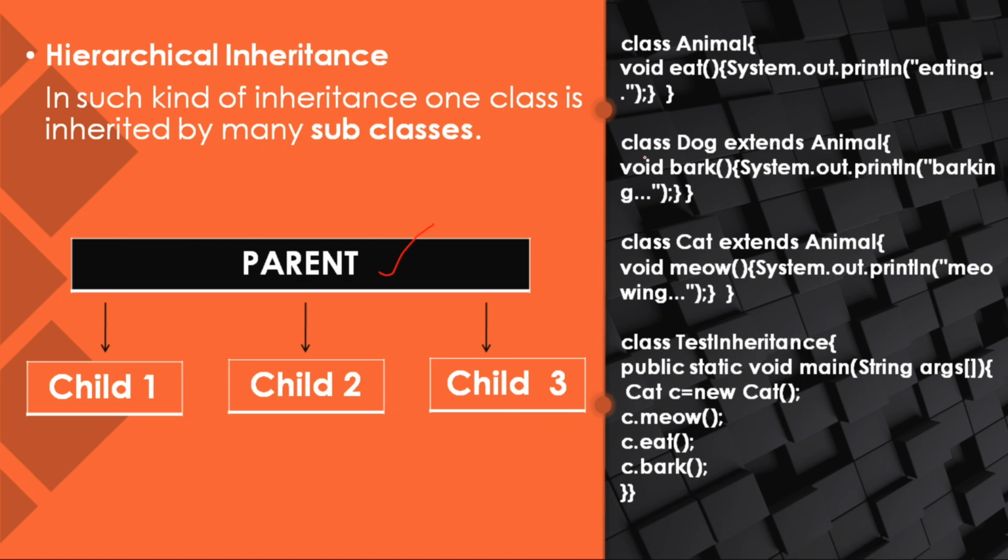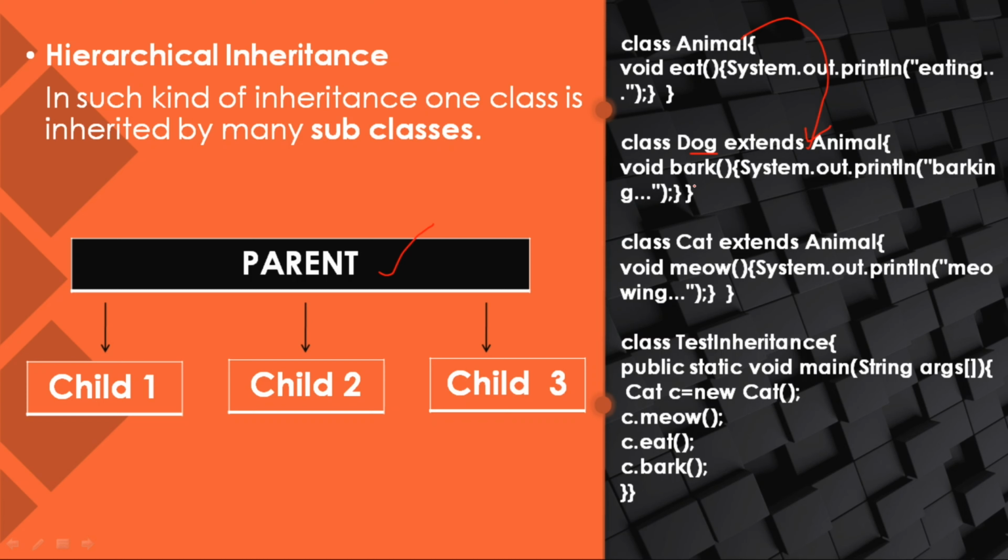Here I am creating a child class named Dog. Dog extends Animal, so that Animal's properties will be transferred to Dog. Then void bark, System.out.println barking, or else you can use void eat.